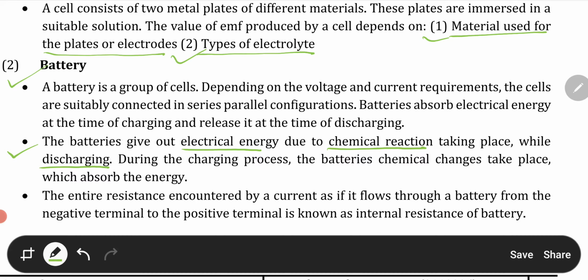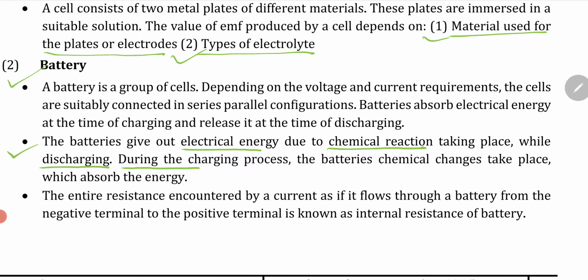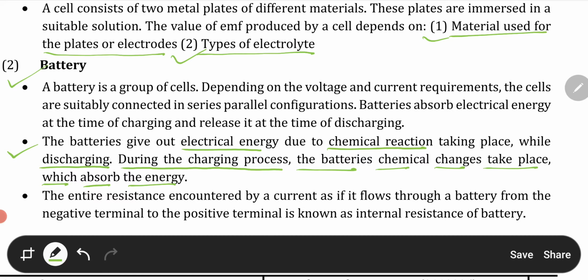So at the point of discharging, it will give electrical energy, and it says that during the charging process the battery's chemical changes take place which absorb the energy. So during charging it absorbs energy, and during discharging it releases the energy in terms of electrical energy.